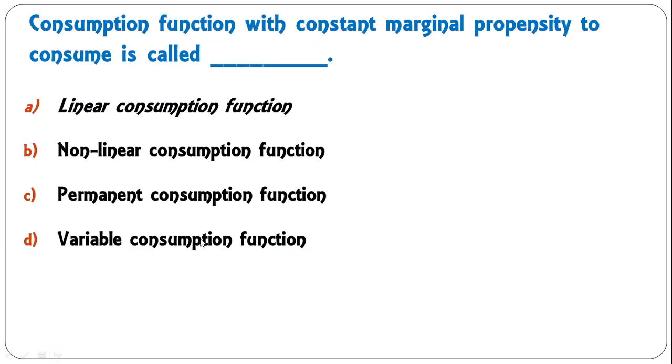Moving on to the next question: consumption function with constant marginal propensity to consume is called linear consumption function, non-linear consumption function, permanent consumption function, variable consumption function. So with constant marginal propensity to consume, the consumption function will be linear. It would be a straight line like this. The slope is constant here, so it will be a linear consumption function. So A is the correct answer here.